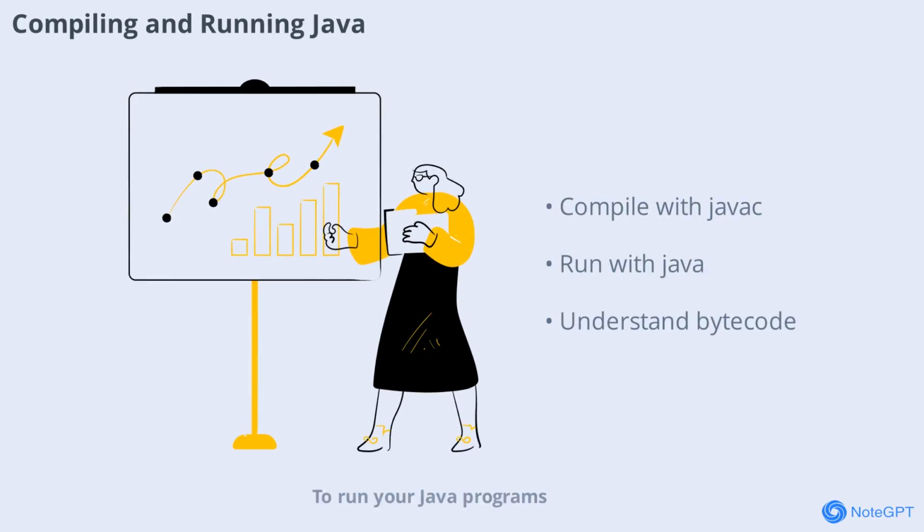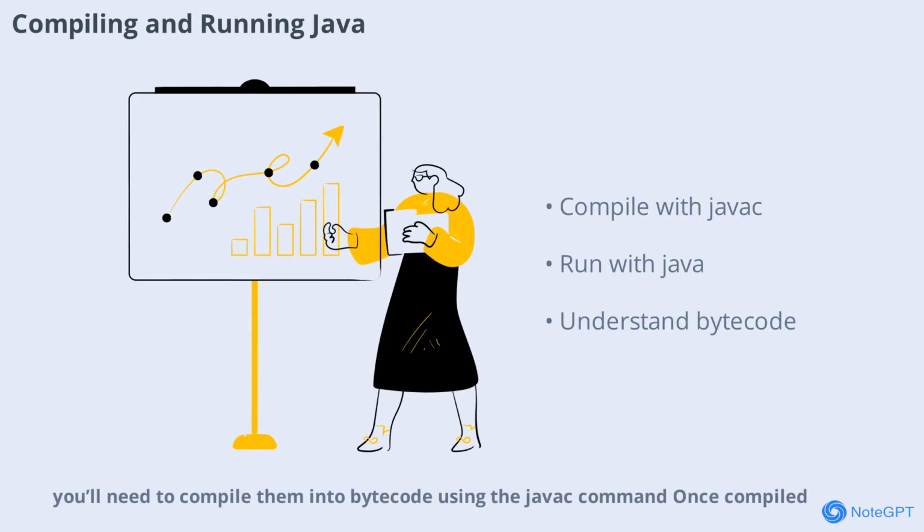To run your Java programs, you'll need to compile them into bytecode using the javac command. Once compiled, you can run your program with the java command. Understanding this process is essential for working with Java outside of an IDE.